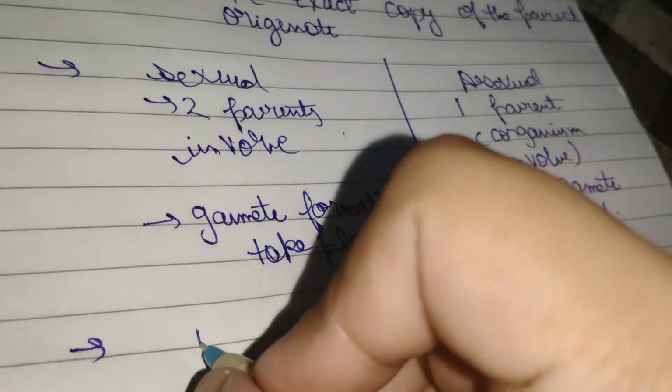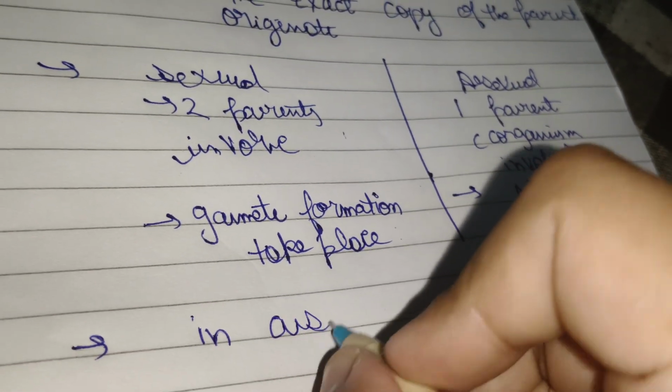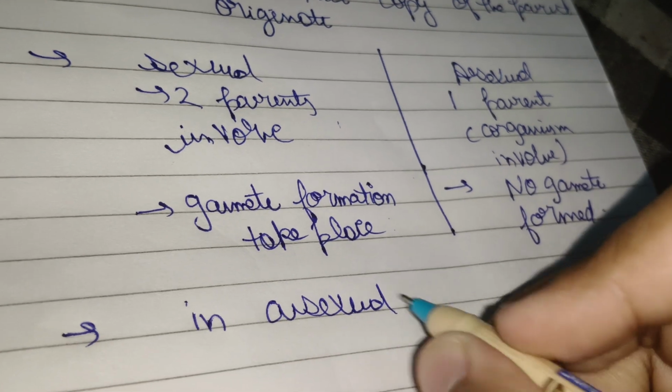Exact copies are generated in asexual reproduction, as only one parent is there and no formation of gamete is taking place.